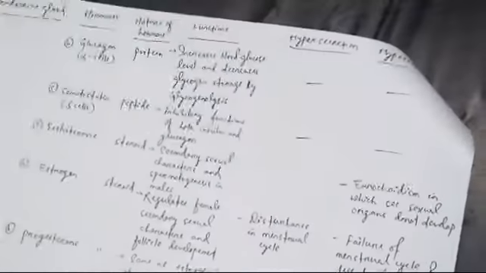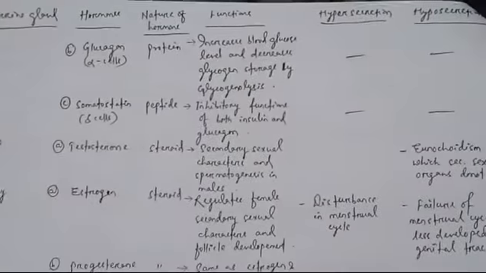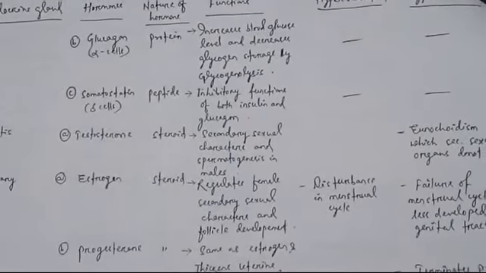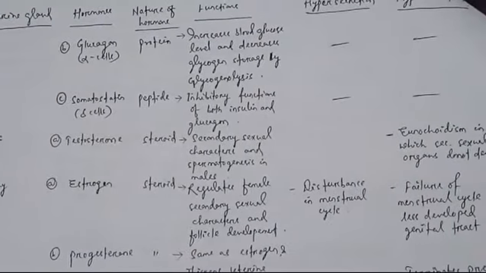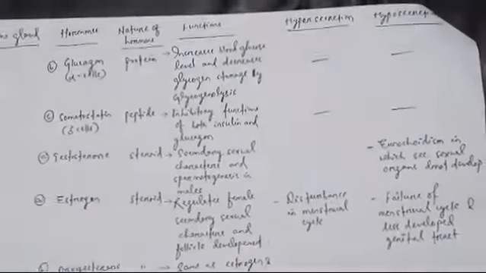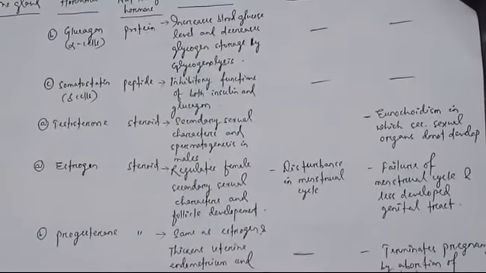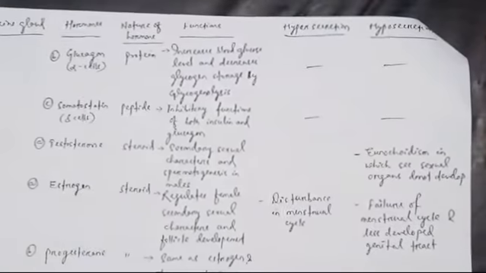Then come to the next two hormones of the pancreas. First we have discussed insulin. Then second, B, glucagon, secreted from the alpha cells of the islets of Langerhans. By nature, it is a protein. Its function is to increase blood glucose level, the antagonistic effect of insulin. It increases blood glucose level and decreases glycogen storage by glycogenolysis. It is responsible for the breakdown of glycogen, so it increases blood sugar. Insulin decreases blood sugar by making glycogen from glucose, but glucagon breaks glycogen into glucose, having the antagonistic function. It does not have any hyper or hyposecretion disorders.